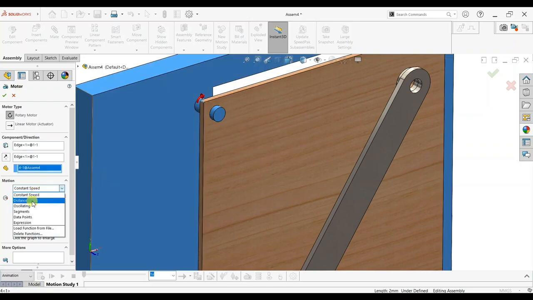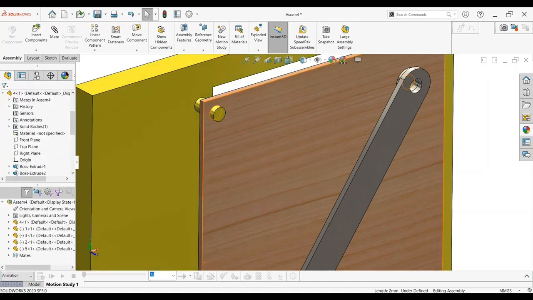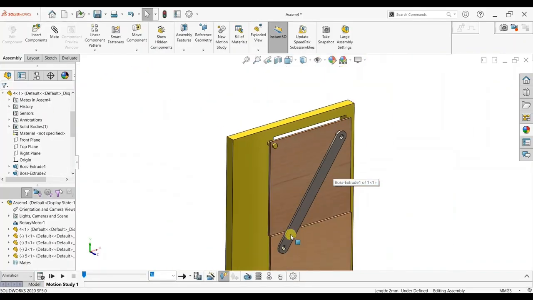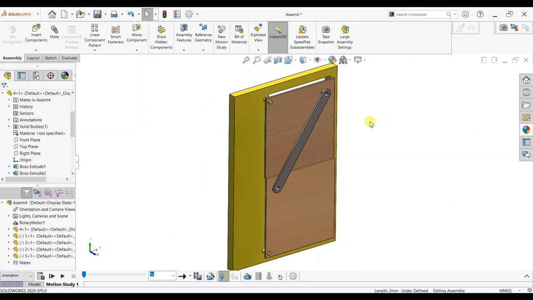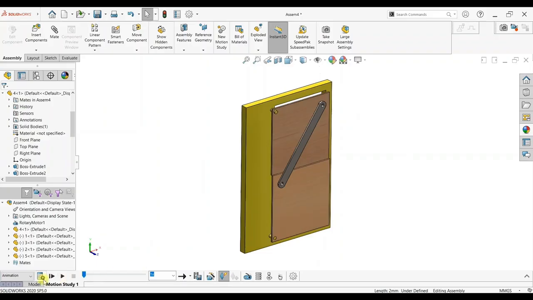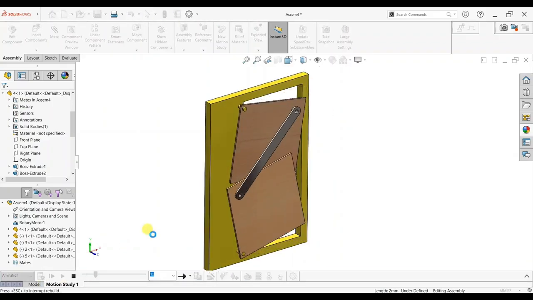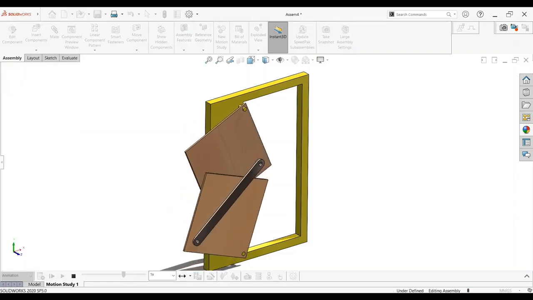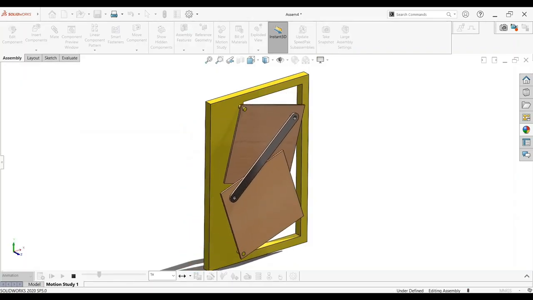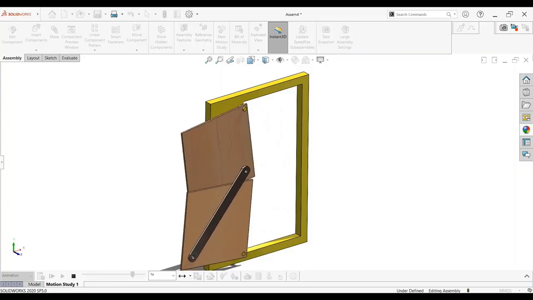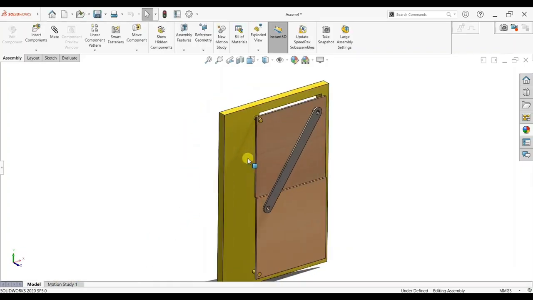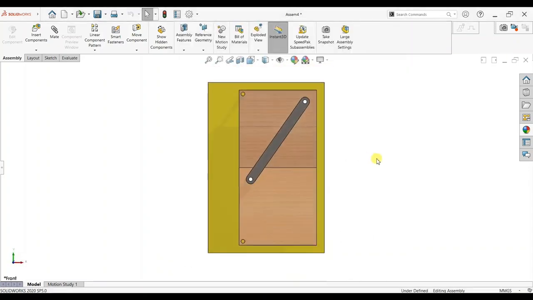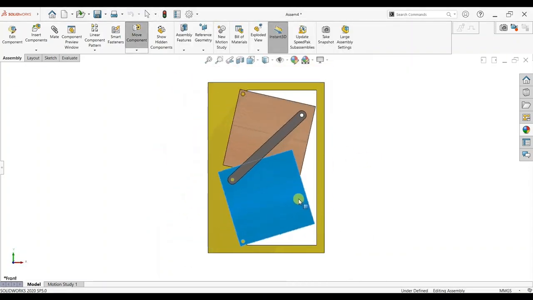We will animate our toggle door mechanism. Add motor. Give distance and select frame ratio of 60. Click on calculate. So you can see here our assembly is ready.